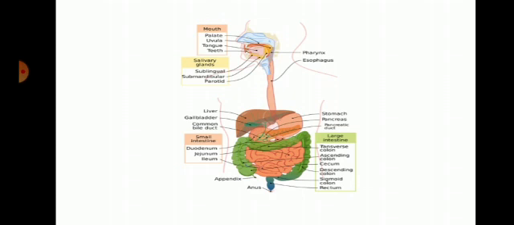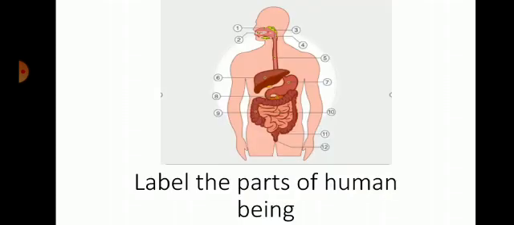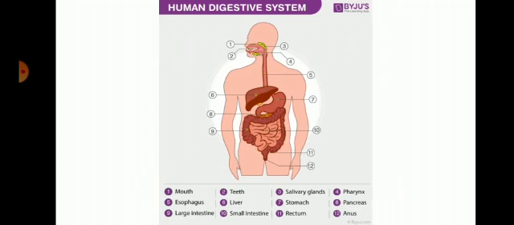Next class we will study in detail every part: mouth, then esophagus, stomach, small intestine, large intestine, rectum and also anus.